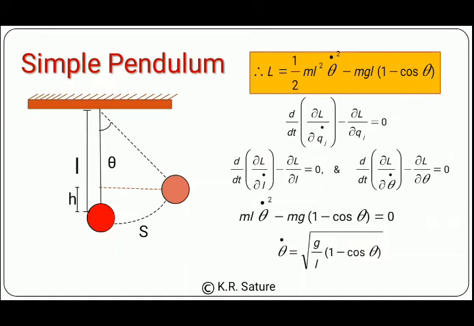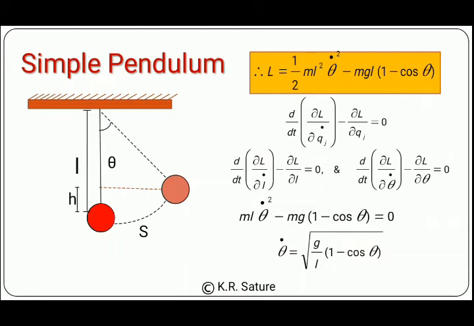And what is it? Correct, it is theta dot, meaning it is the rate of change of theta with respect to time. So it is nothing but angular velocity, and the angular velocity of a pendulum is this one: g by L under bracket 1 minus cos theta. So at any theta, the angular velocity can be found out by this equation.